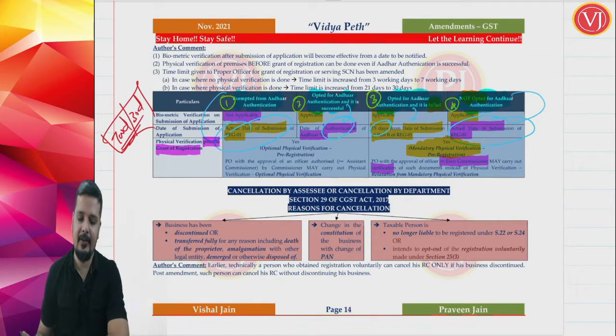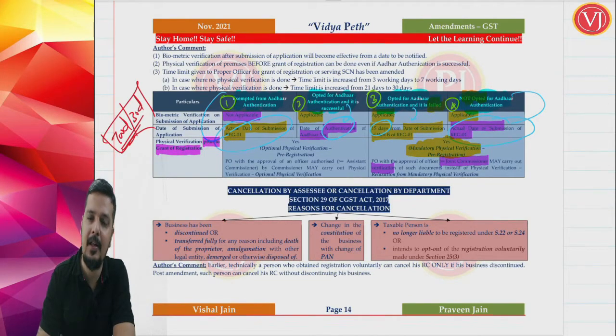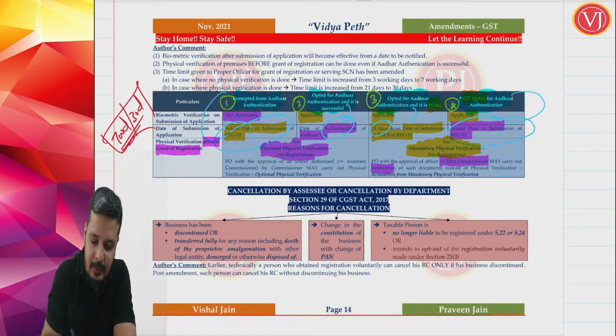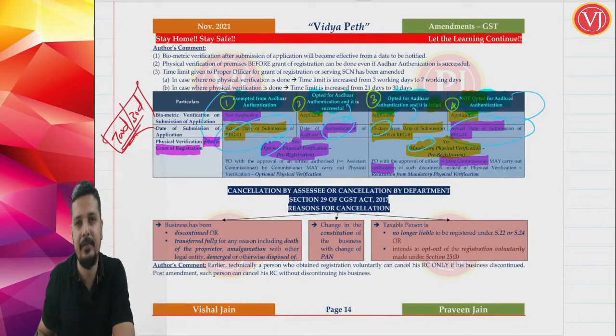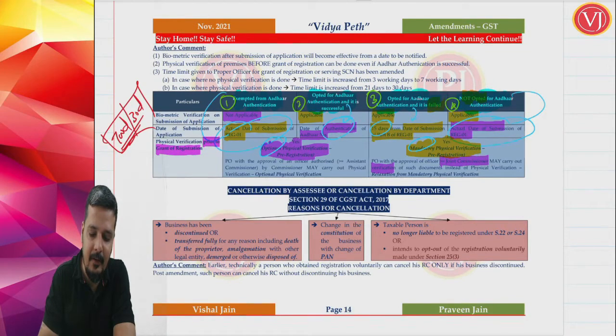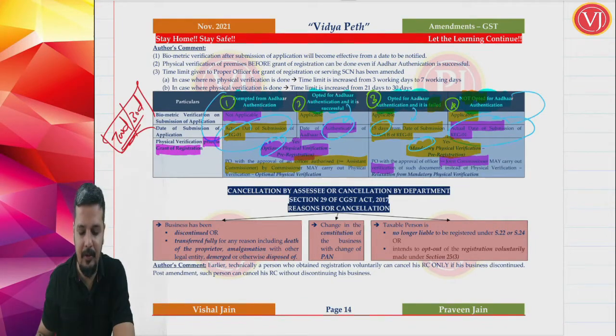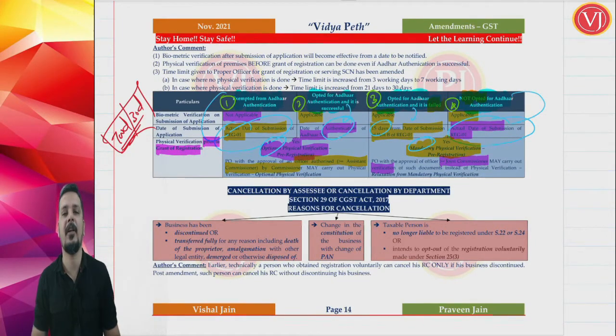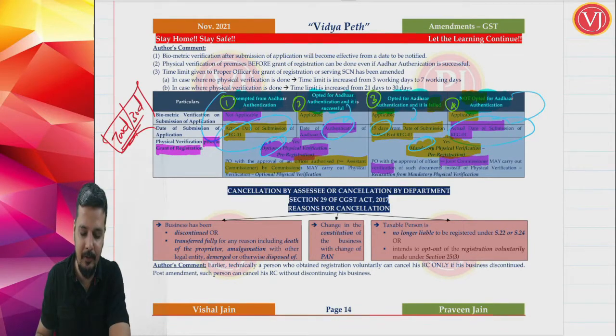Now, for the other situation where you are exempted from Aadhaar authentication, or you are going for Aadhaar authentication and it is successful, in those cases, friends, understand that physical verification before grant of registration can be there, but it is optional. It is not mandatory. Now, in what situation does this option have to be exercised? This option has to be exercised where the proper officer is taking the approval of an authorized officer of a rank more than or equal to Assistant Commissioner. So the proper officer has to take permission from the officer authorized by the Commissioner, who should be of a rank more than or equal to Assistant Commissioner. Then that optional physical verification before grant of registration can be allowed.